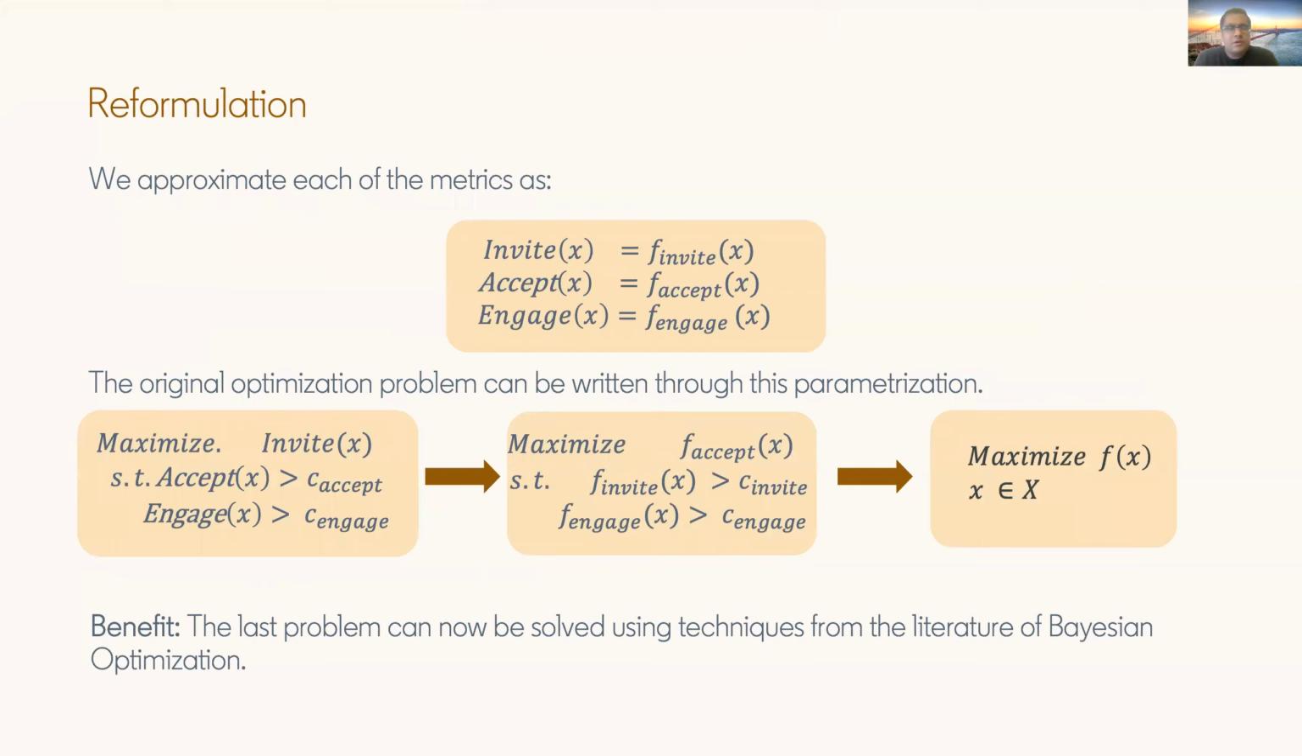We can model these three metrics as shown on this page. The invitation, accept, and engage we are modeling as latent functions f_invite, f_accept, and f_engage respectively. The optimization problem, maximize invitations of x with constraints on accept and engagement, can further be written down as maximization of the latent function with constraints on the latent functions, which can further be written down as maximize f of x where x comes from a particular domain. And this is very similar to the feed example, and now we really can apply Bayesian optimization on this problem.